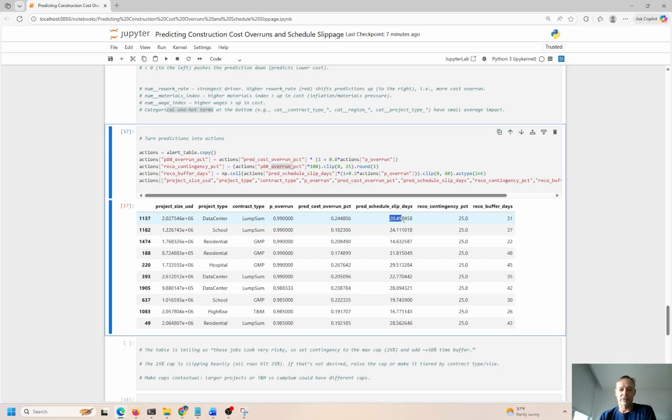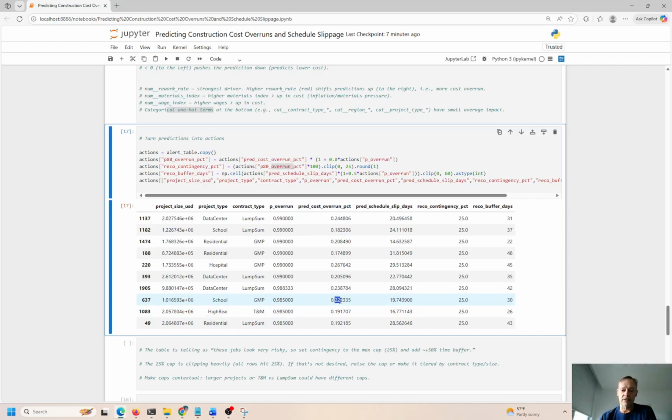Predicted slippage schedule in days: 20, 31, 16 days. Percent overrun likelihood: 18, 24, 22. So this gives me a lot more insight, a 22 to 25% chance of overrun, and the number of days could be maybe 19 to 24 days. That gives me a lot more knowledge and better information so I can make more informed decisions rather than overrun or not, right?